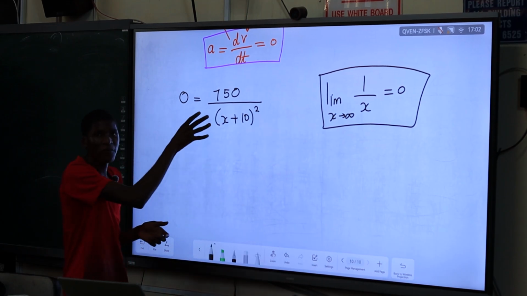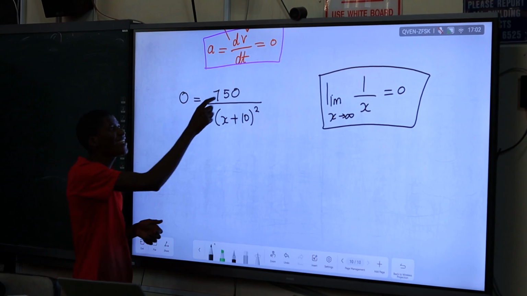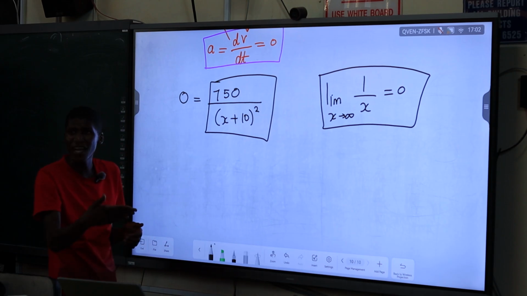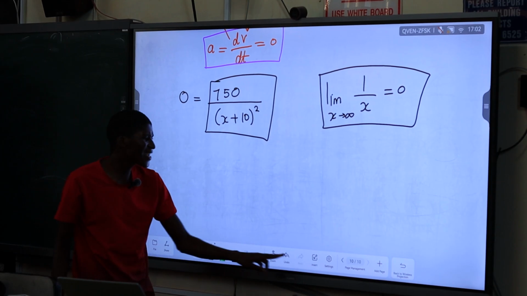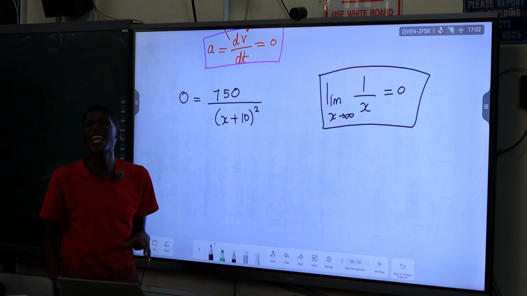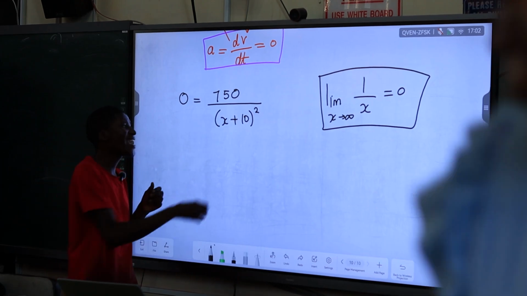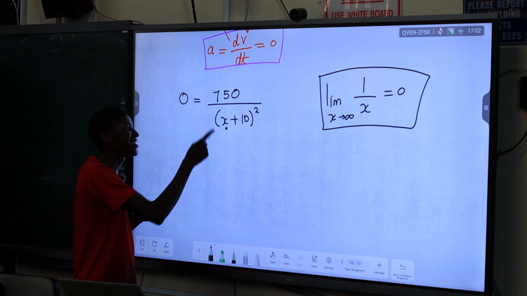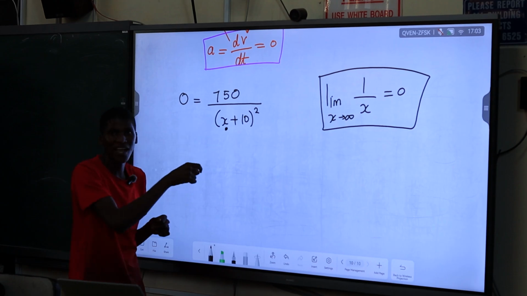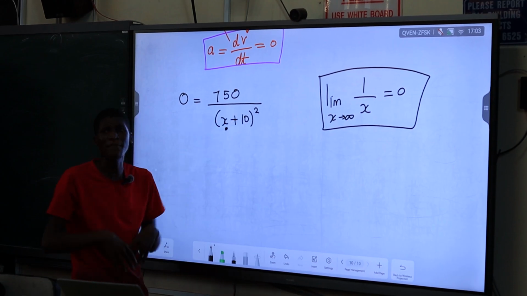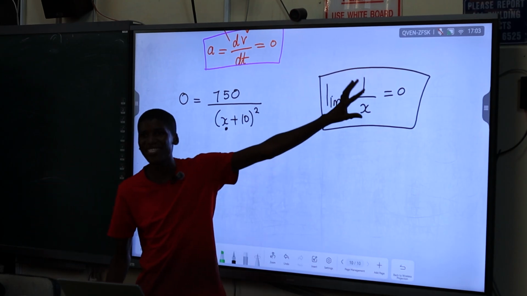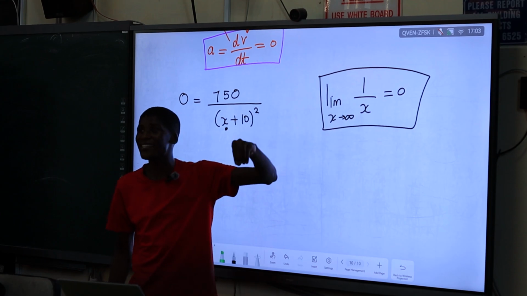So the only way for us to find a 0 acceleration is if the expression with denominator x becomes bigger and bigger. If we start with x as 10, we're going to have 10 plus 10, which is 20 squared. If we follow with 100, it's going to be 100 plus 10, 110 squared. It becomes a bigger number each time. So the only way for you to get 0 in such a situation is if this denominator is approaching what? Infinity.